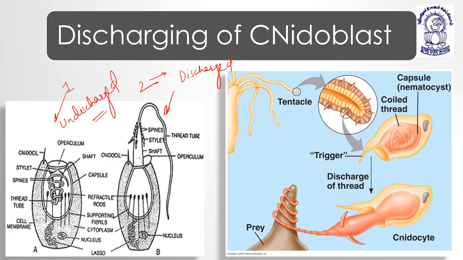What do we mean by discharge and undischarge? Discharge means the nidoblast is projecting outside a thread-like structure having a bud or anything else; it is considered a discharge.